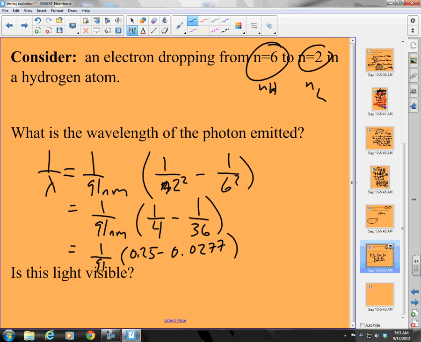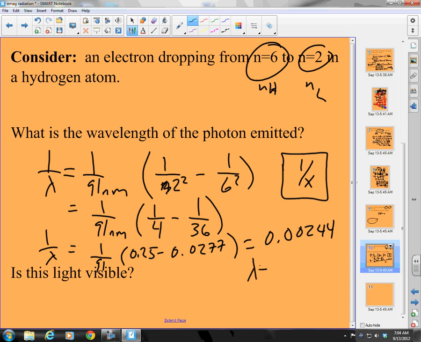So what do we get here? 1 minus 1 divided by 36. Okay. And divide that by 91. And so what I get is 1 over lambda. Be careful here. 1 over lambda is equal to 0.00244. Now what do I want to do? I want to take the inverse of that because that flips both of these. When I take the inverse, I get lambda equal to 409.5. How many sig figs? 2 sig figs. So lambda is equal to 410